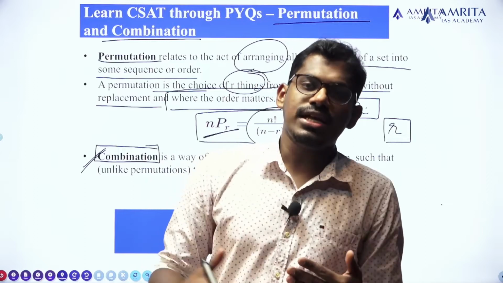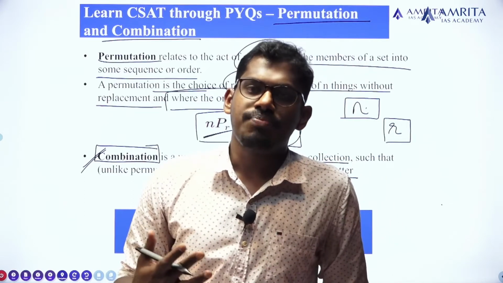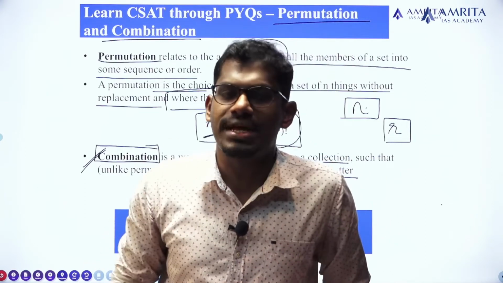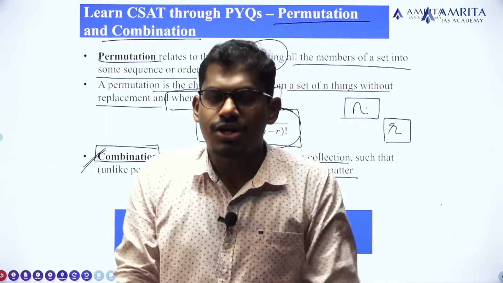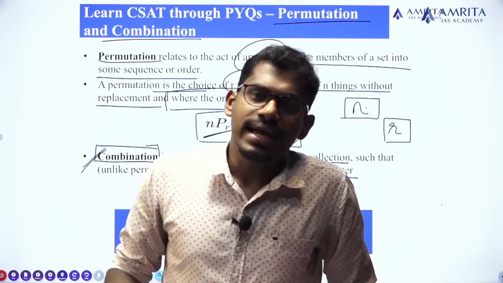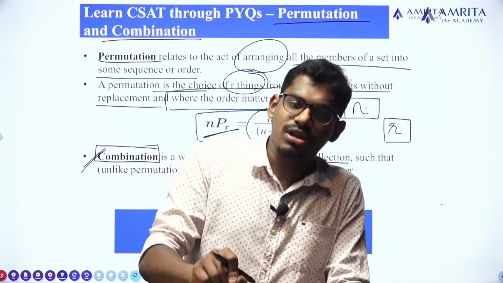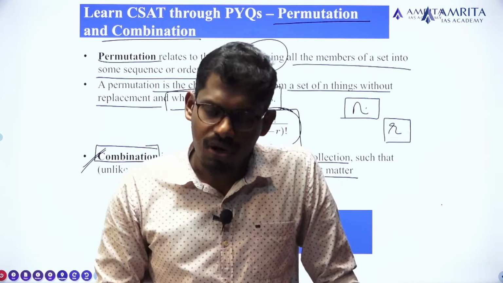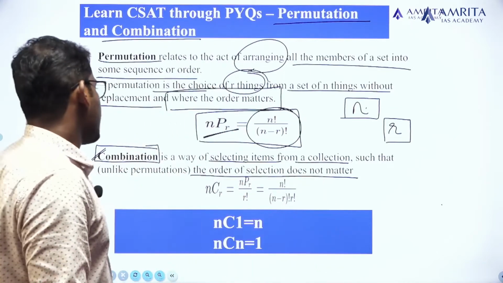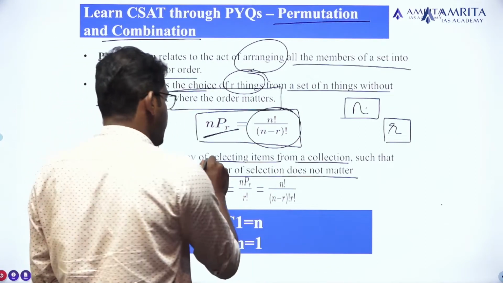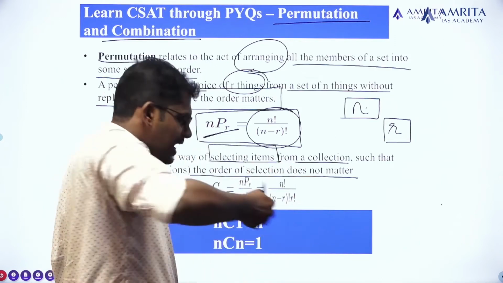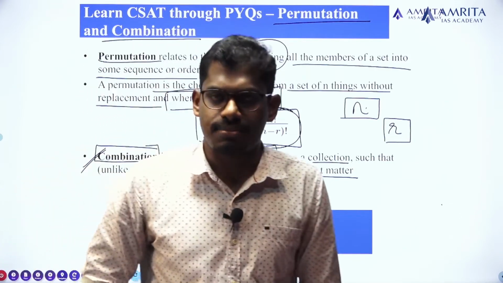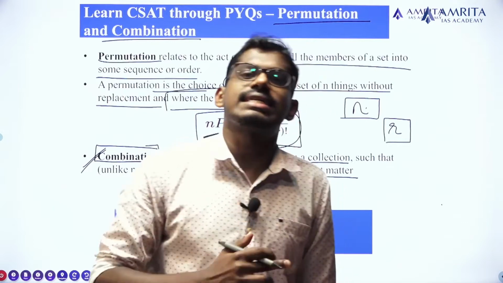And we are taking the maximum possible number of arrangements out of the total set. So in case of permutation, what actually matters is their positions or occupancy. However, in case of combination, the idea is selecting certain items.